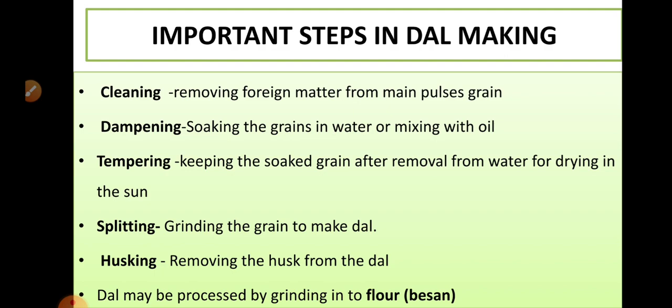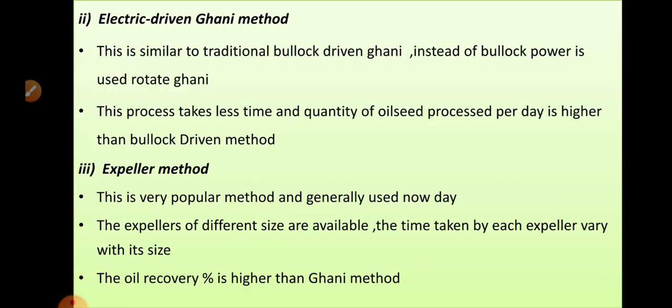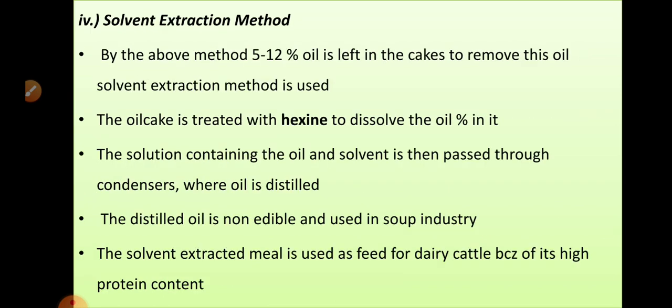Then for processing of oilseeds we have four methods. First one, the bullock driven ghani method. Then the electric driven ghani method, just replacing the bullock with an electric motor. Then the expeller method. Then the last one, the solvent extraction method, where by using some chemicals we extract oil.